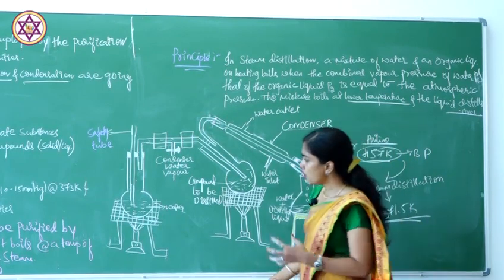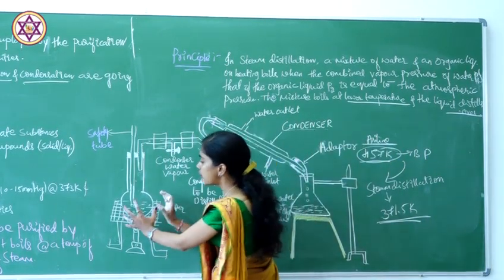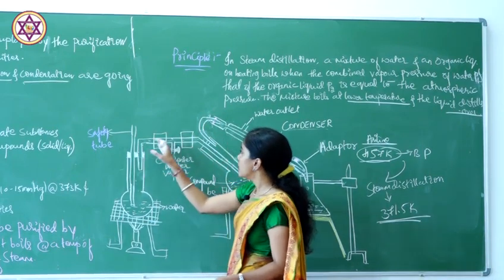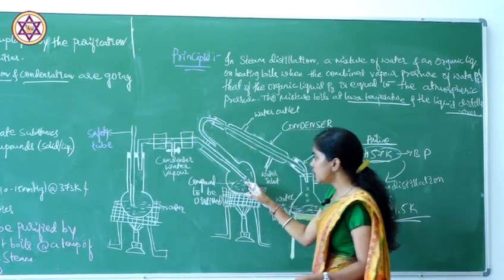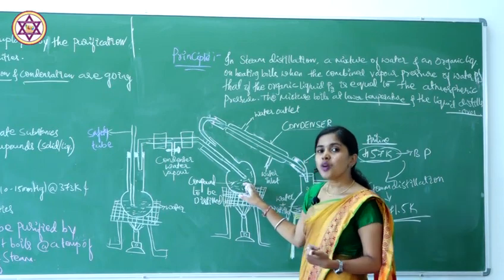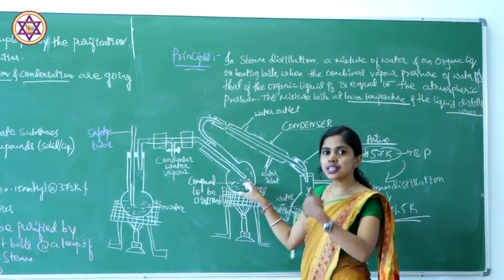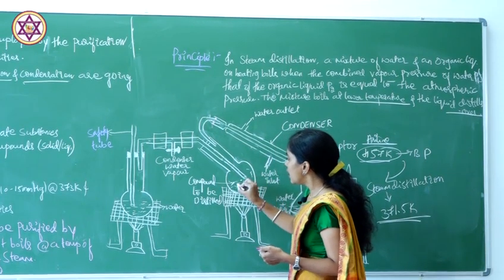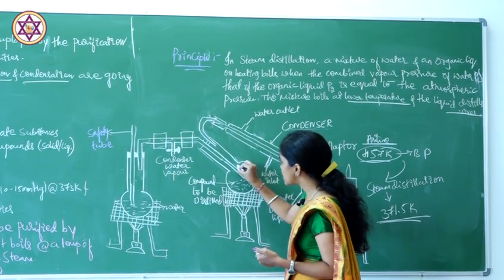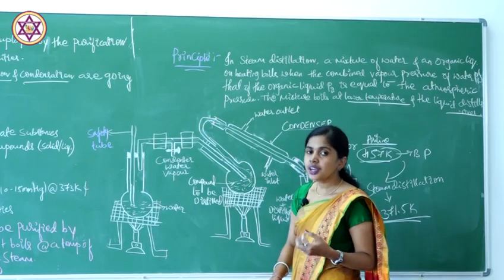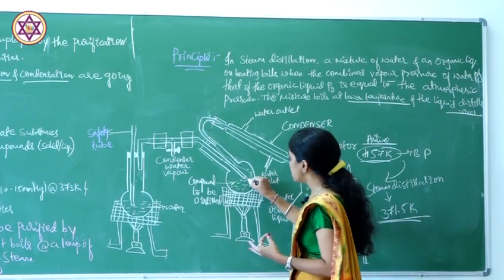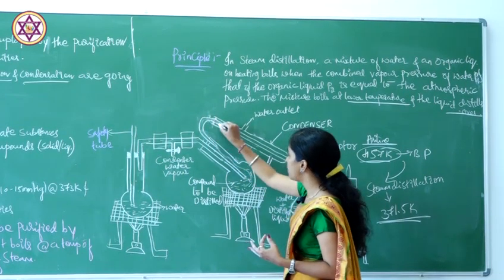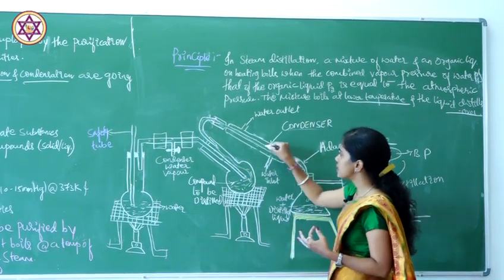So how does the process take place? First, we heat the water. The water will start to boil, and all the vapors will go here. What kind of compound do we take here? A steam volatile one. As all the steam comes here, the organic compound will start to vaporize in the steam state and go to the condenser as vapors.